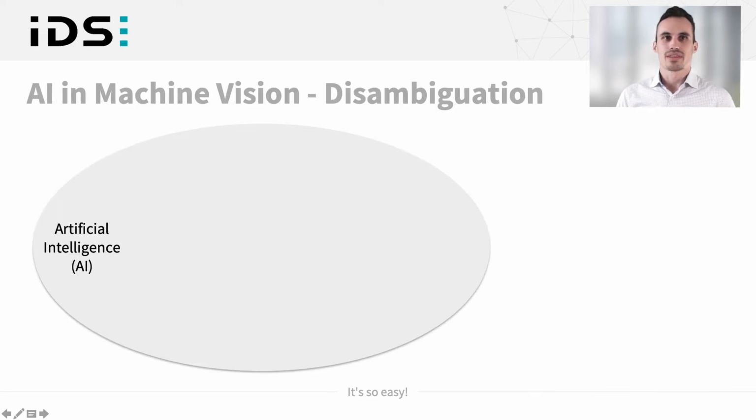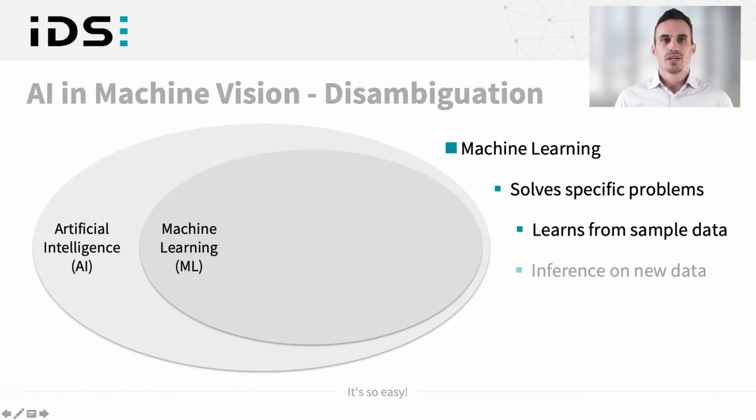So let's start with the disambiguation of artificial intelligence. AI is more of an umbrella term around all the other terms, which contains, for example, machine learning. Machine learning is still based on classic algorithms, which are able to learn by themselves. So they can solve specific problems which are not solvable with rule-based image processing. They can learn from sample data and make an inference, so apply the learned data on new data.